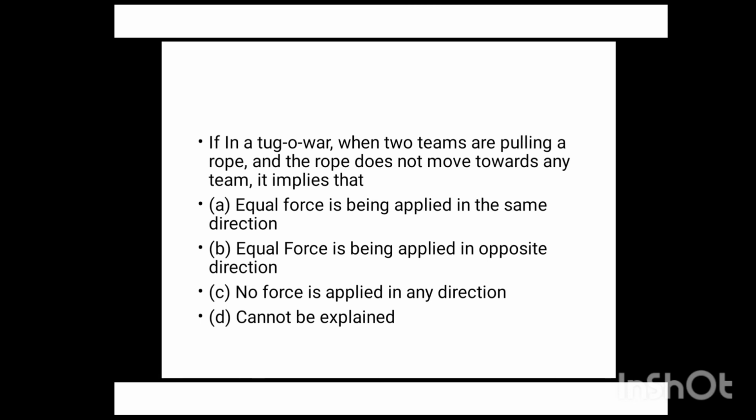B. Equal force is being applied in the opposite direction. C. No force is applied in any direction. D. Cannot be explained. You have 10 seconds to answer this question.